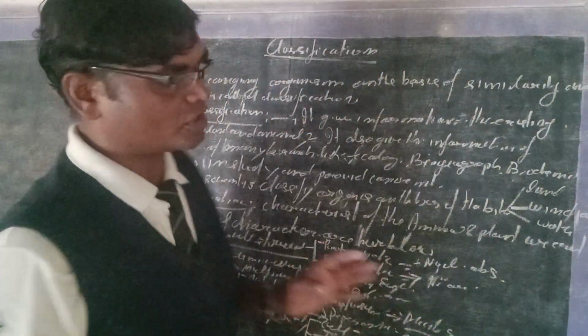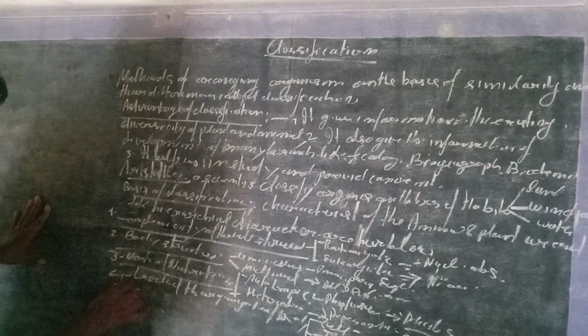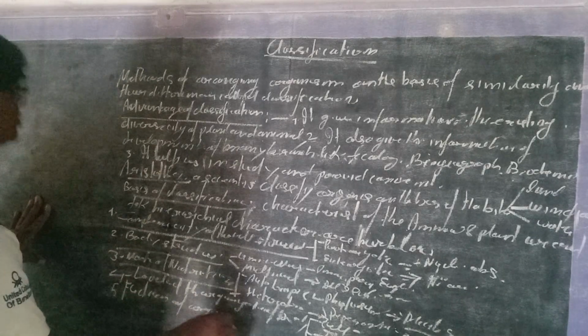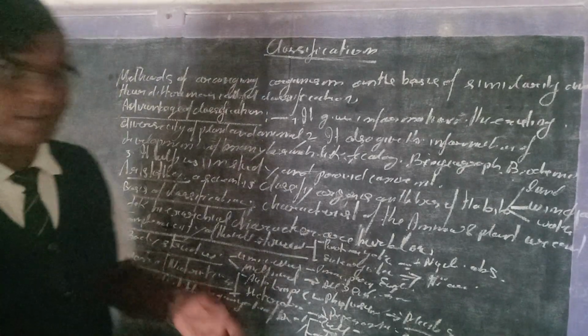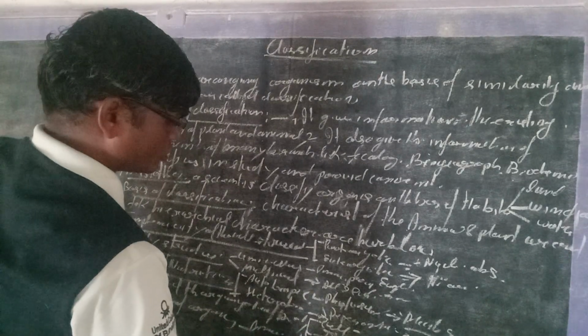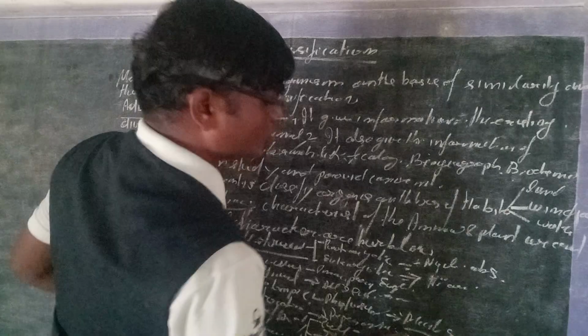Now, on the basis of functions of organisms. What are the functions of organisms? Suppose in amoeba, locomotion takes place by means of pseudopodia.